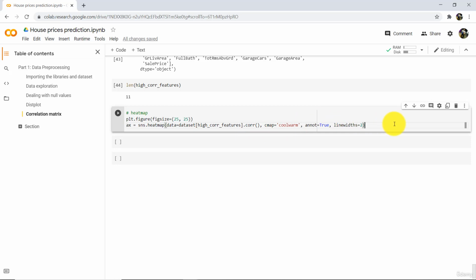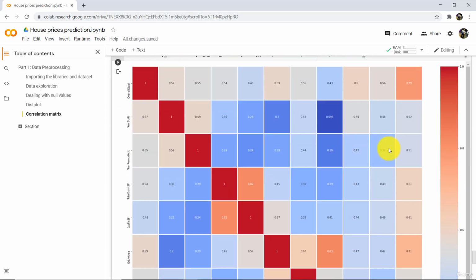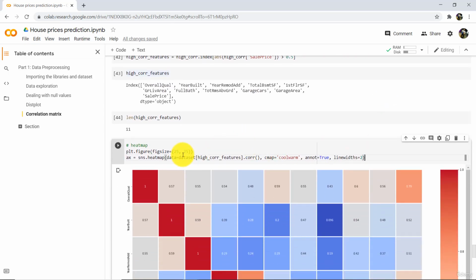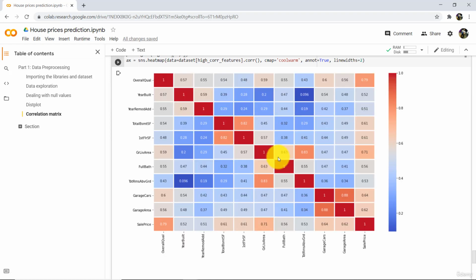We don't have to change anything, and execute. Great. So this is the heat map. I'll just change the fig size to 16, 9 and execute again. Great. So this is the heat map of highly correlated features.